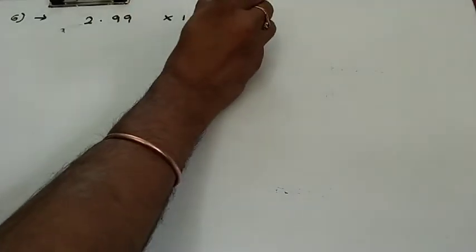Point number 6. Here suppose I took a number equal to 2.99 and so on into 10 to the power of 8 meter per second.